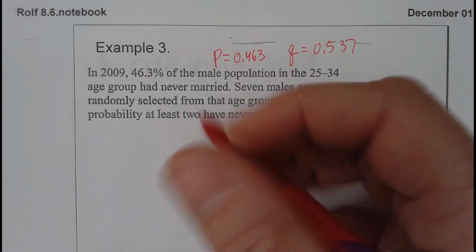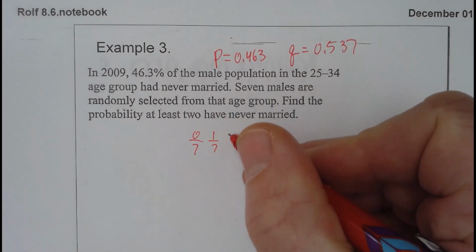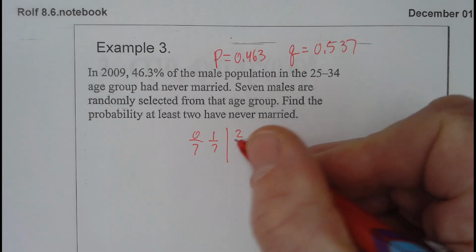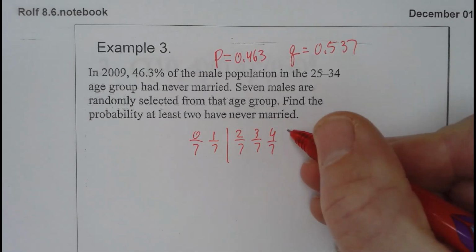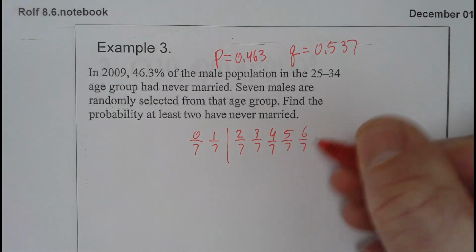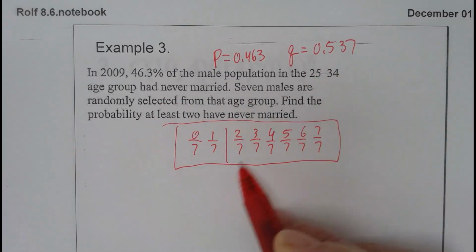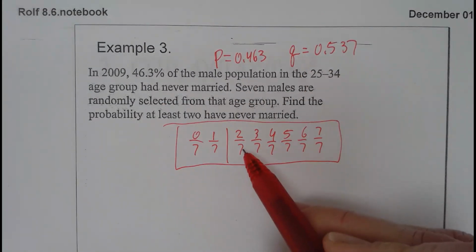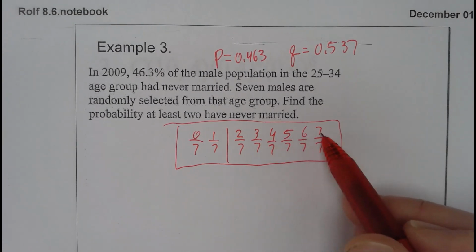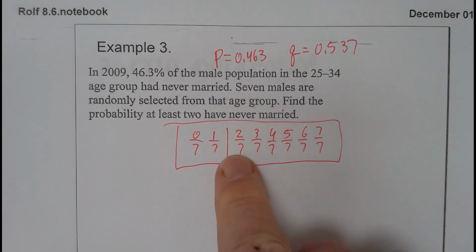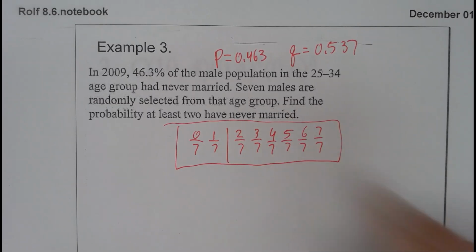So here's this thing that we've talked about a bunch: 2 sevens, 3 sevens, 4 sevens, 5 sevens, 6 sevens, and 7 sevens. At least 2 would be 2 out of 7, 3 out of 7, 4 out of 7, 5 out of 7, 6 out of 7, or all 7 out of 7. So you'd have to figure out all of these probabilities and add them together, right?